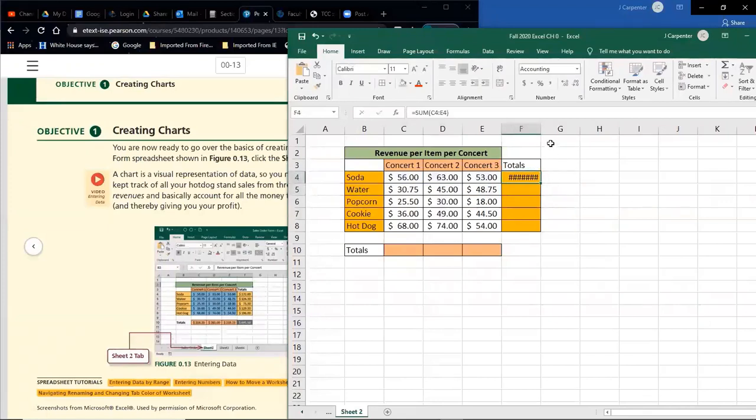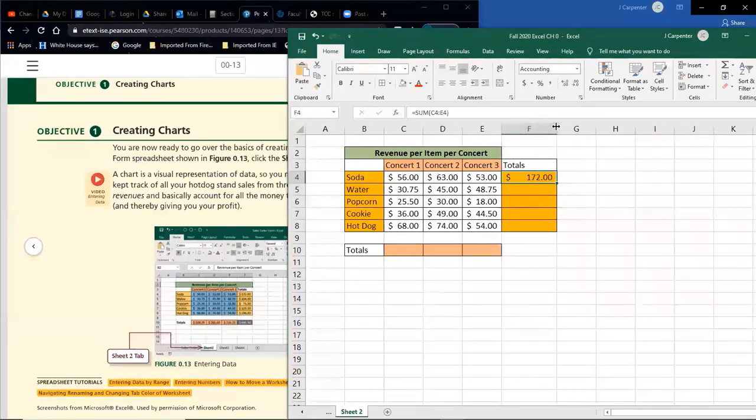Well, that's because the cell isn't wide enough. We're using all of these things that we were taught last time. So we go up here between the letters. You'll see the mouse change, click and hold, and drag it right just to make it a little wider. Now we can see the value.